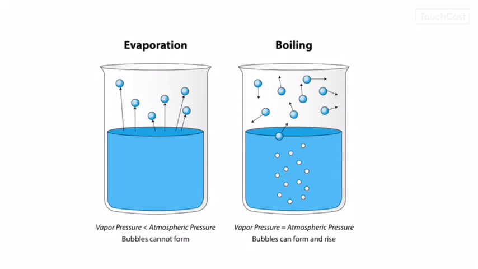Evaporation occurs at room temperature, but boiling occurs when you provide external heat to a vessel, so that the molecules in the liquid phase form bubbles and the vapor pressure increases and reaches the atmospheric pressure. When this equilibrium is attained, boiling takes place.